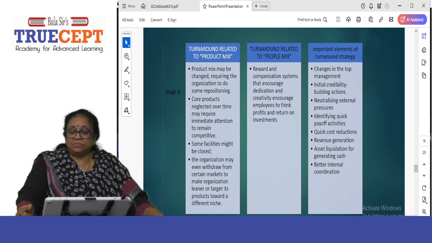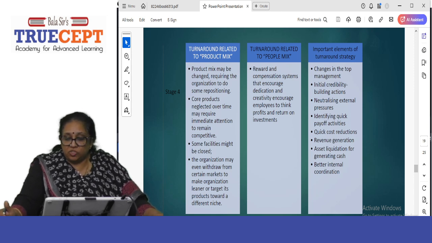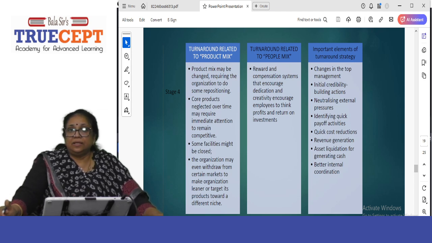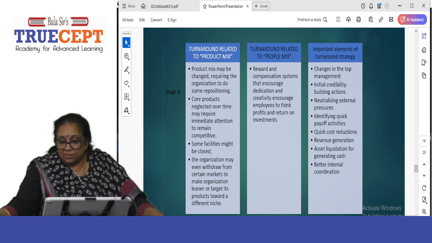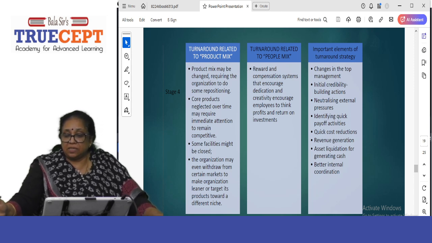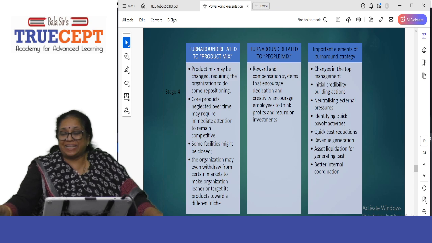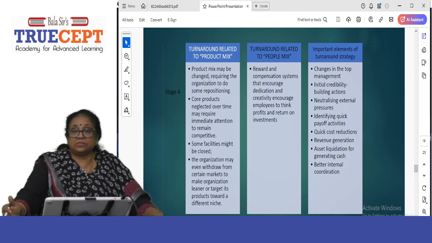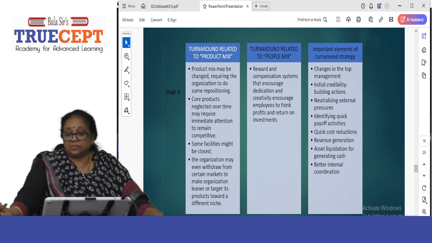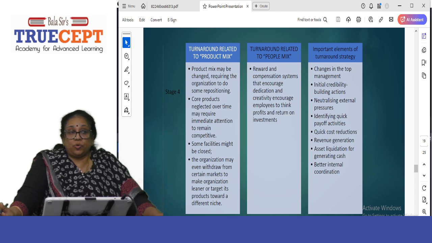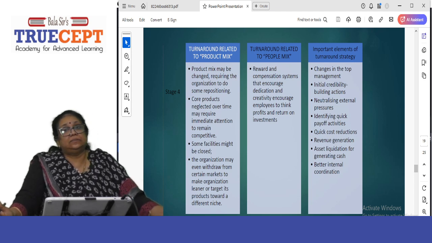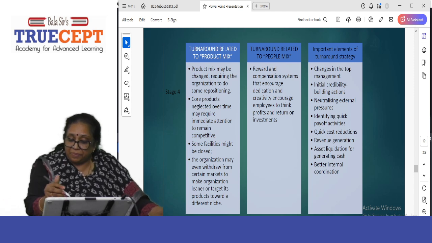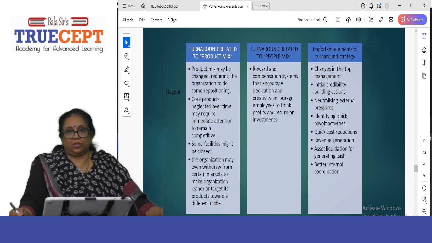Synergy Limited can introduce changes in the top management and also enter into credibility building actions like part payments to the suppliers and neutralizing the external pressure. It also needs to neutralize external pressures from say the suppliers, the vendors and the investors, showing them that you have already started the turnaround strategy and quick cost reductions. See, please mention all this in your answer.